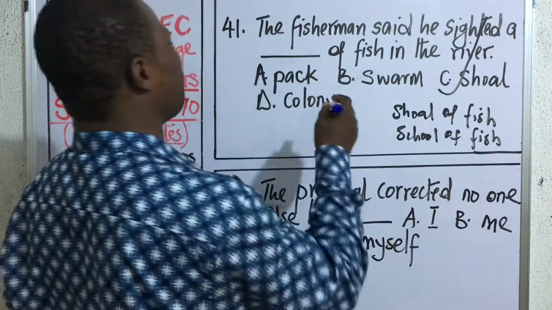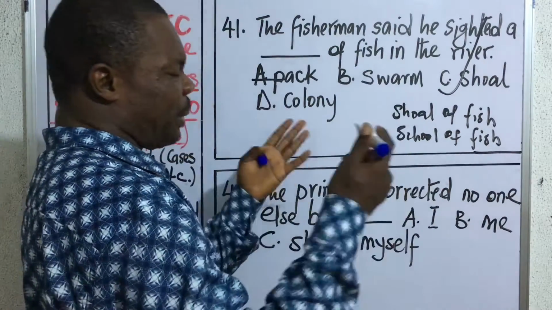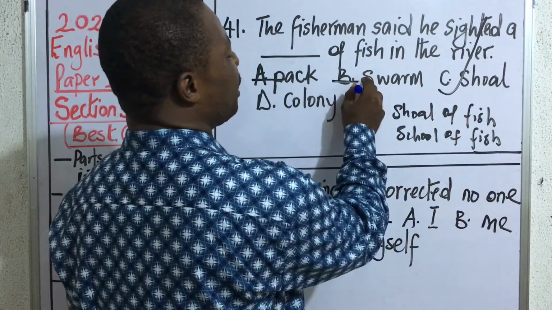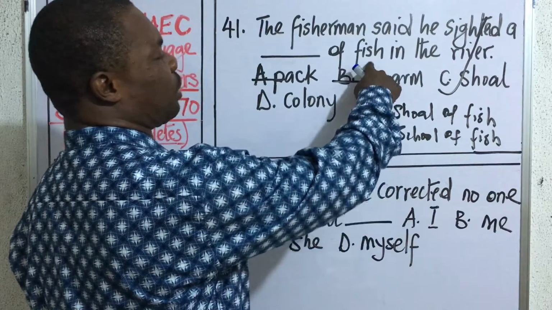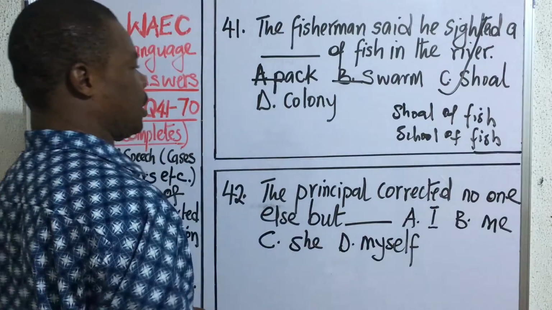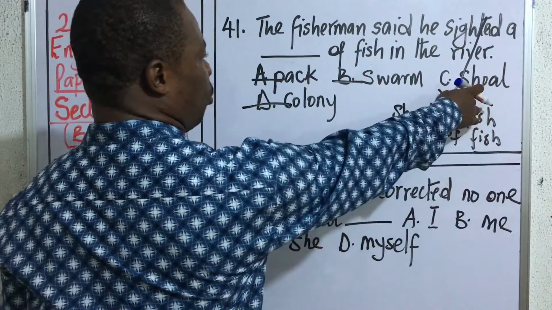When I talk about things like pack of fish, probably the fish that have been killed and packed together. We talk about swam. The word swam cannot be used with fish. Swarm can be used with bees. You can talk about swarm of bees and so on. Colony doesn't go with fish. So you have shoal of fish.